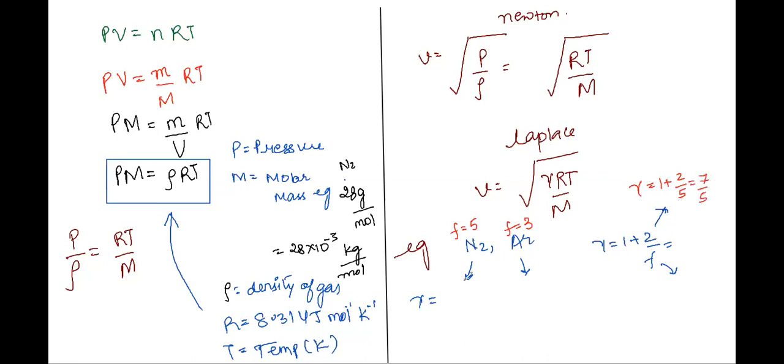Correct? 7 by 5. So gamma is 7 by 5 for a diatomic. What about monoatomic? 5 by 3. Very good. 5 by 3. We don't have to forget this, right? Keep it in your memory always from now, right?